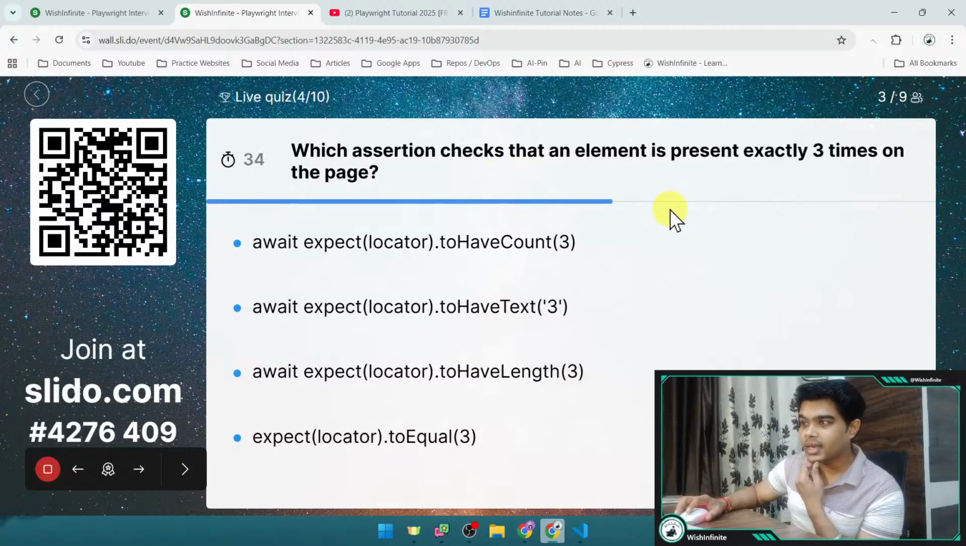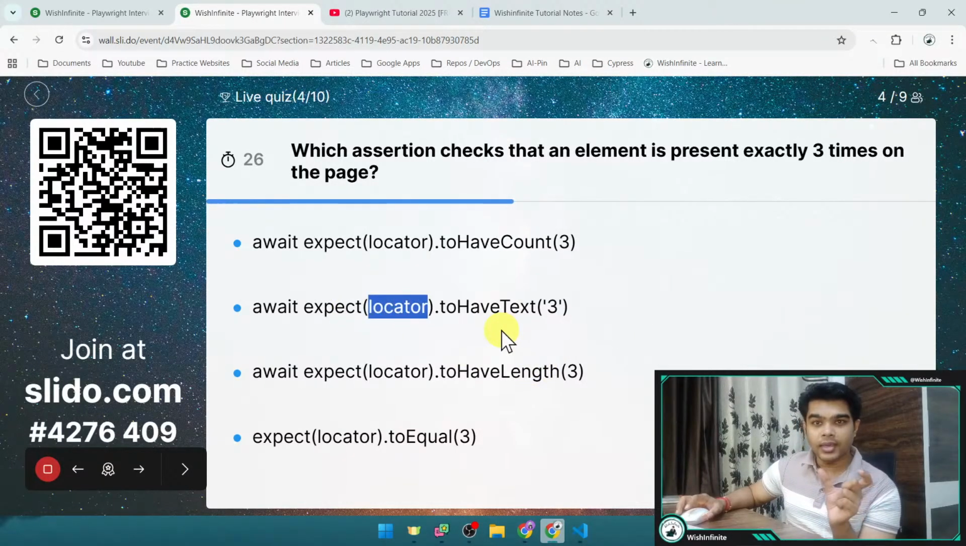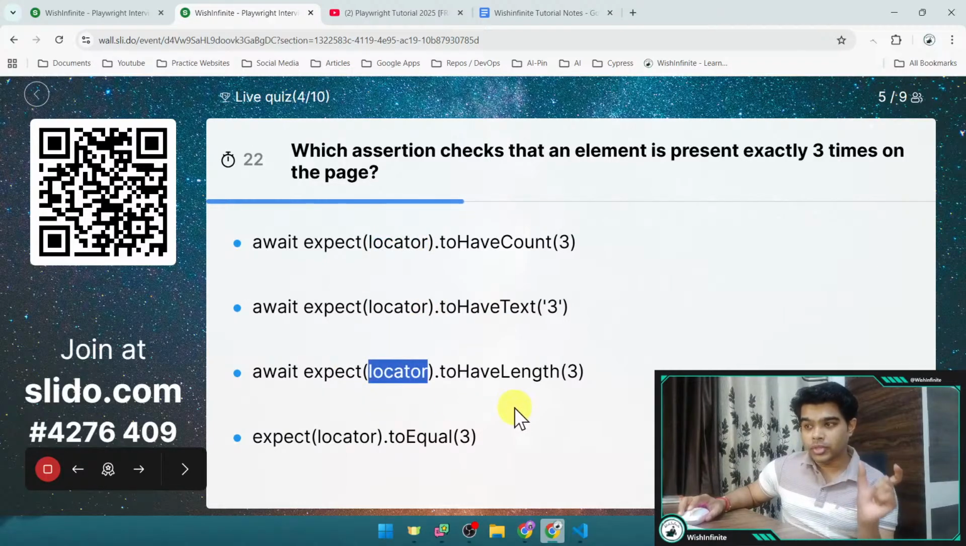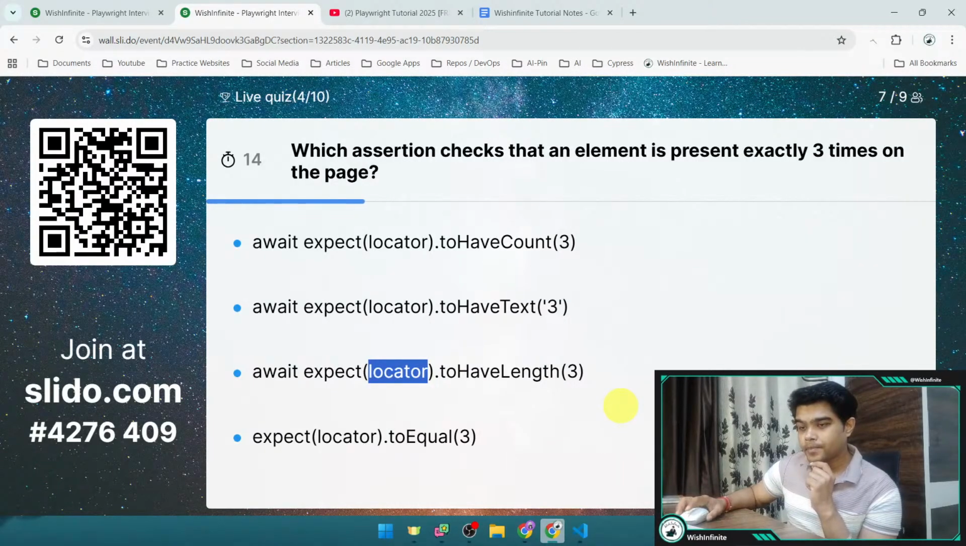We want to check that an element is present exactly 3 times on the page, right? So element means that we are detecting it with the help of a locator, right? Here I have given the locator to show that we want to validate that this particular element is available 3 times on the page. And guys, 10 more seconds left here.